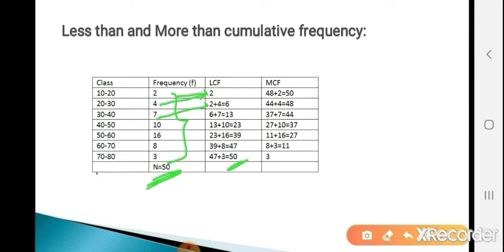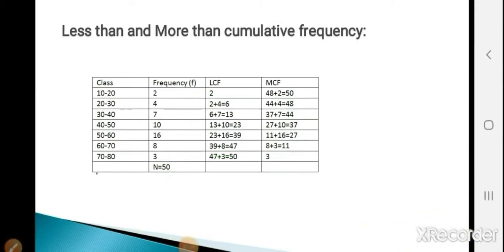Now calculate MCF. MCF is opposite to LCF. In LCF, take the first frequency value as it is. In MCF, take the last frequency value as it is. 3 as it is. So 3. Then 3 plus 8, that is 11. 11 plus 16, that is 27. 27 plus 10, that is 37. 37 plus 7, that is 44. 44 plus 4, that is 48. 48 plus 2, that is 50. So the last MCF value, that is the first MCF value, is always 50 and the last LCF value is also 50. That is equal to the total frequency.